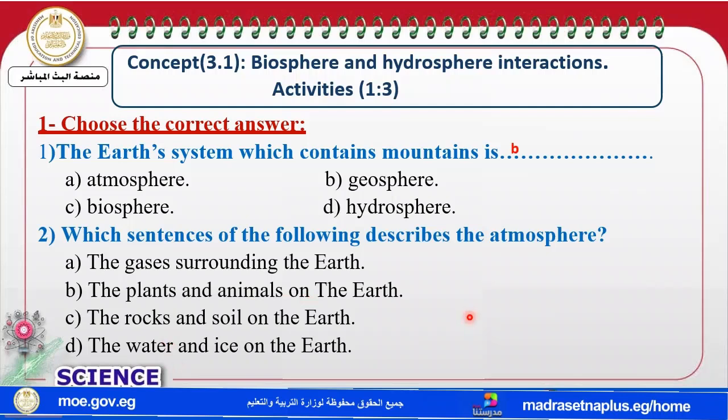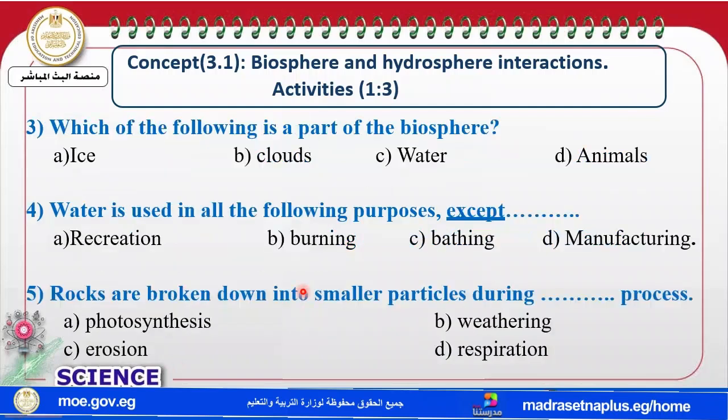So the gases, my dear students, are what? It's the atmosphere. The next one: which of the following is a part of the biosphere? For a part of the biosphere, we need a living organism. So we will choose animal.